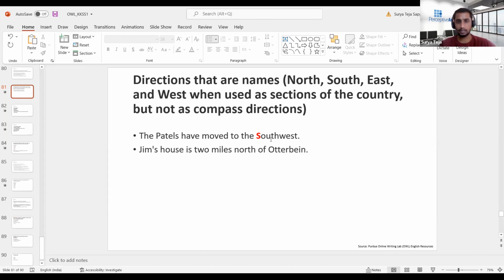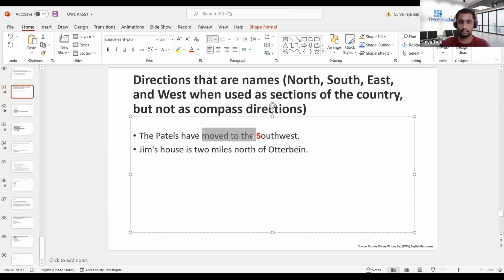So I'm talking about compass directions, a movement in a certain direction, not the location. That is the reason I have not capitalized the N in north. In the first example it is acting as a proper noun, as a name. Here it is acting as a direction, so we have not capitalized it.